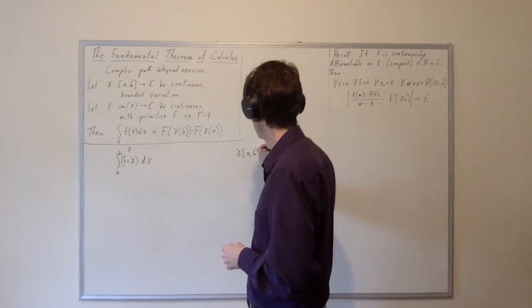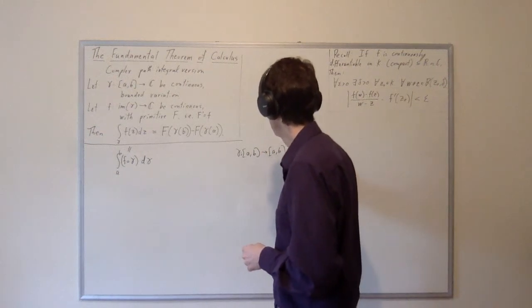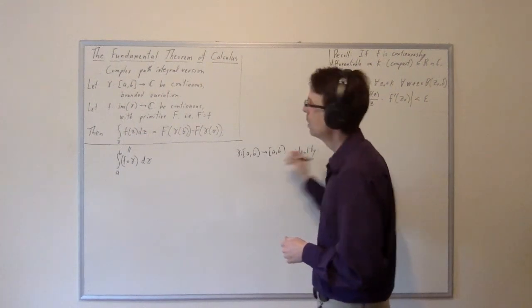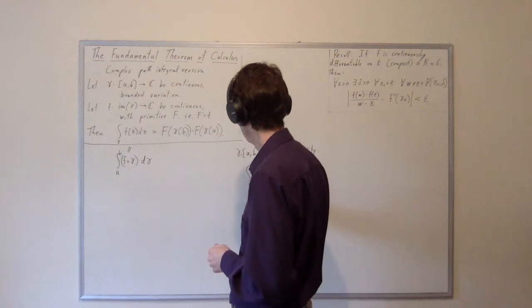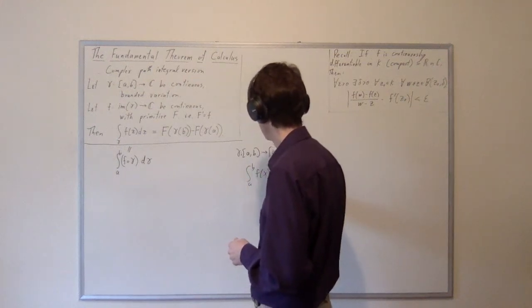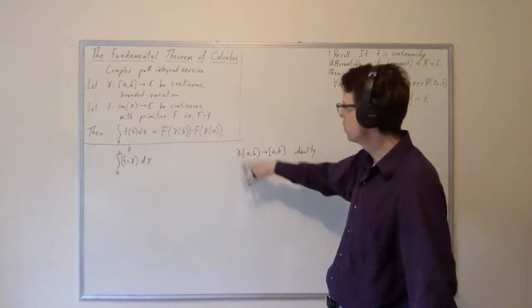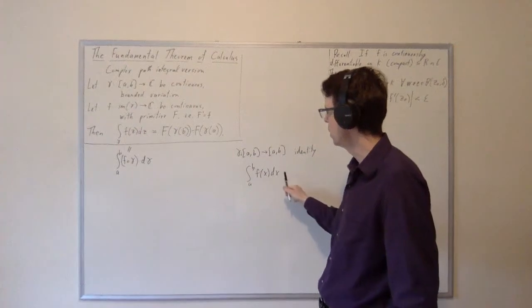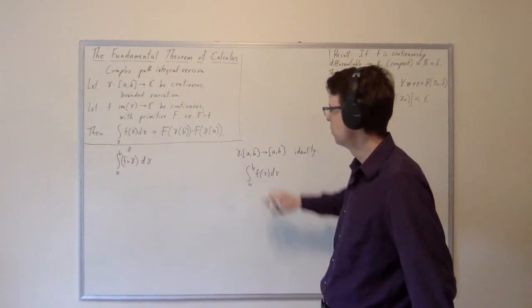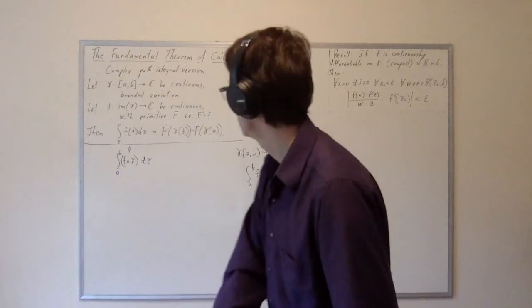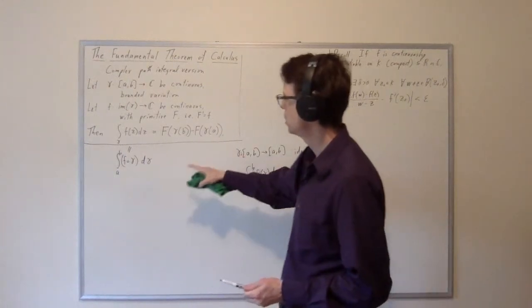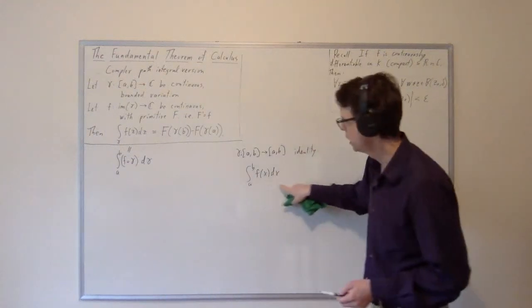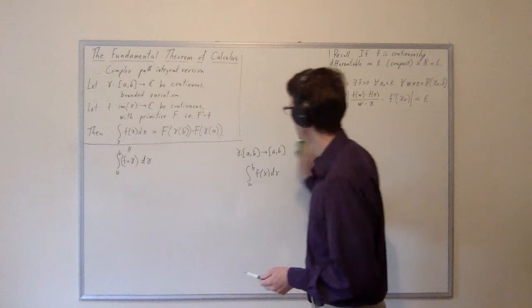So if gamma maps [a,b] to [a,b], which is a perfectly legitimate path, and it's the identity function, then this path integral works out to be the integral from a to b of f of x dx. So if your real interest is in real variable calculus, then you can get the real variable version of the fundamental theorem of calculus by just letting gamma be this trivial path. So that's the sense in which this path integral is related to the Riemann-Stieltjes stuff that we've done before and is related to the normal real variable calculus that you're probably used to.